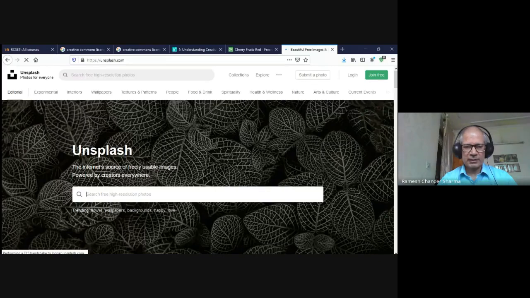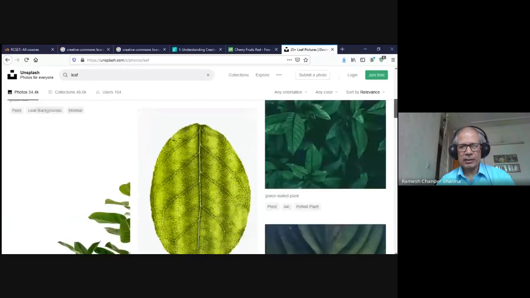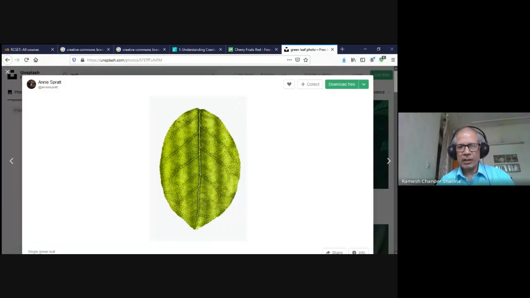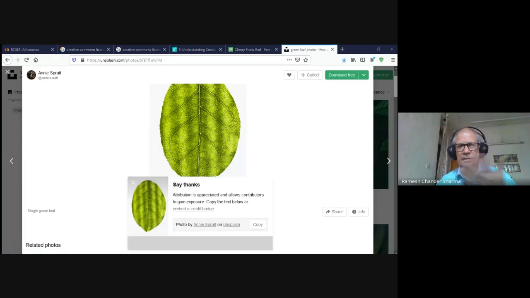Unsplash works in the same way, and it's one of the very popular websites even among business houses, because they use a lot of images from there. Say, in my photosynthesis class, I want to use this image. I will click on that, and from here I can download it. There is no need to sign up. You just click on it and it will download that image, and it will show you how to say thanks.